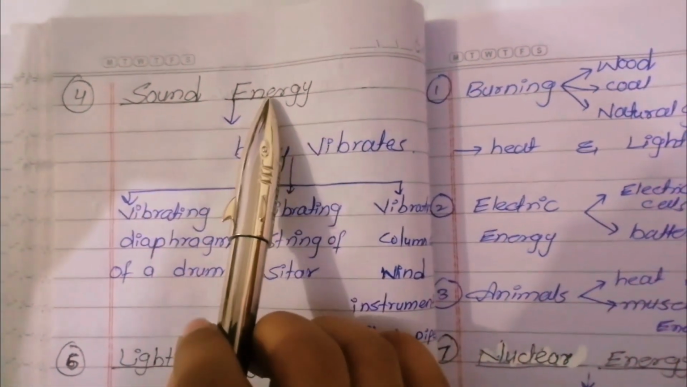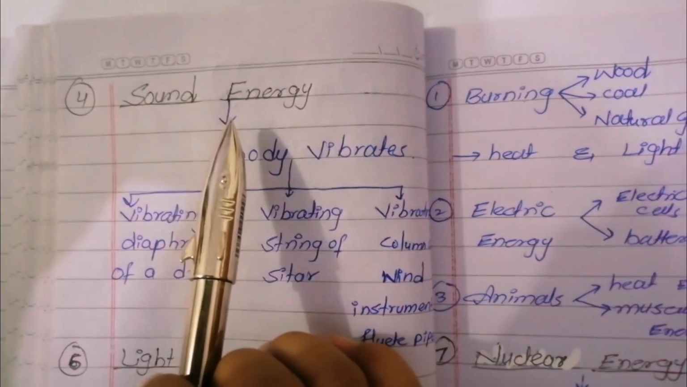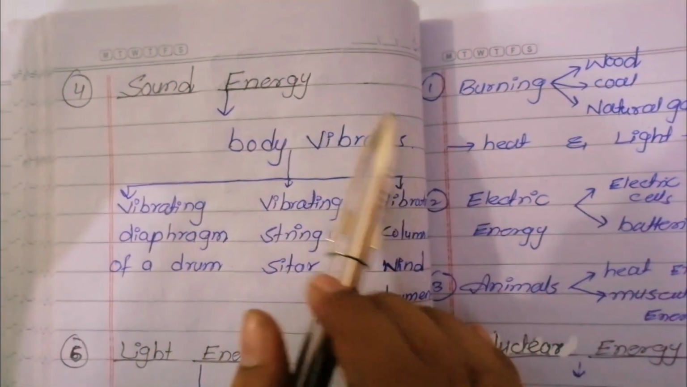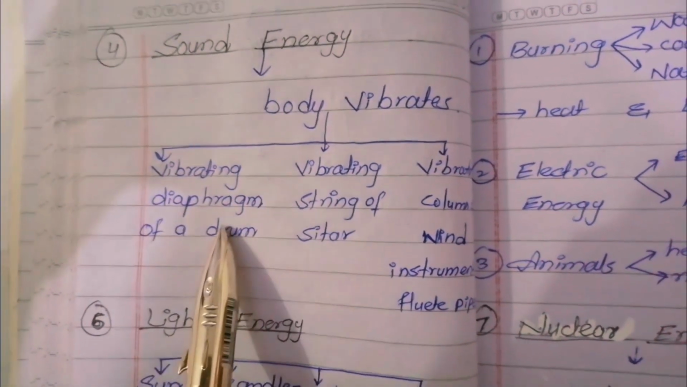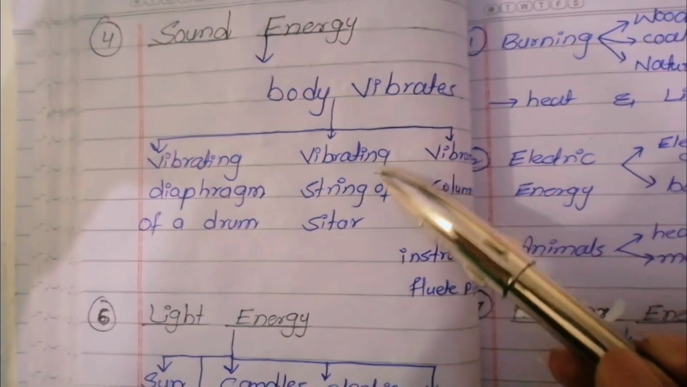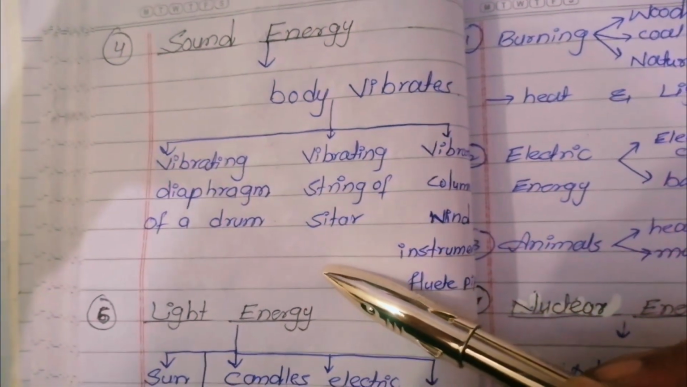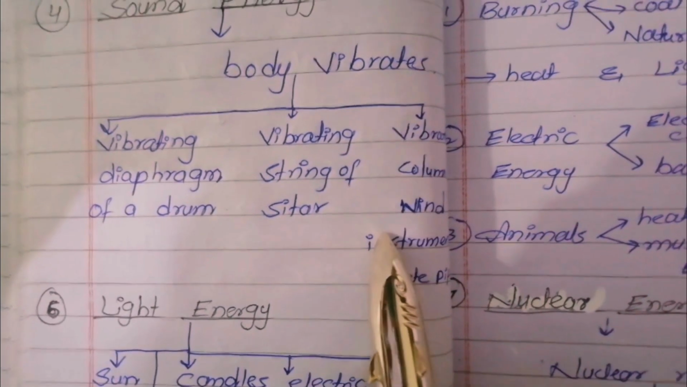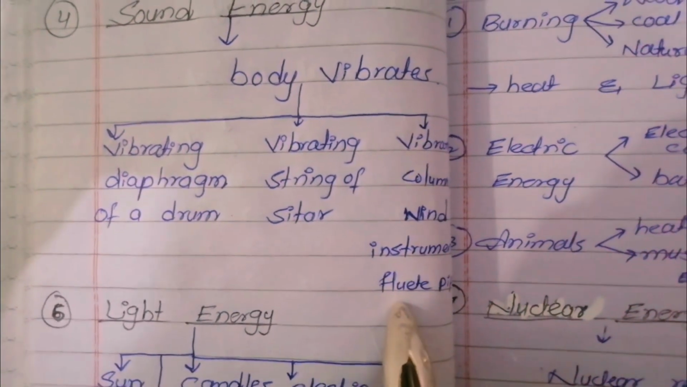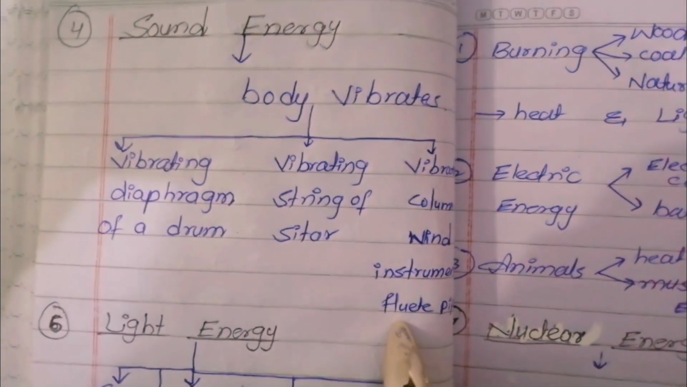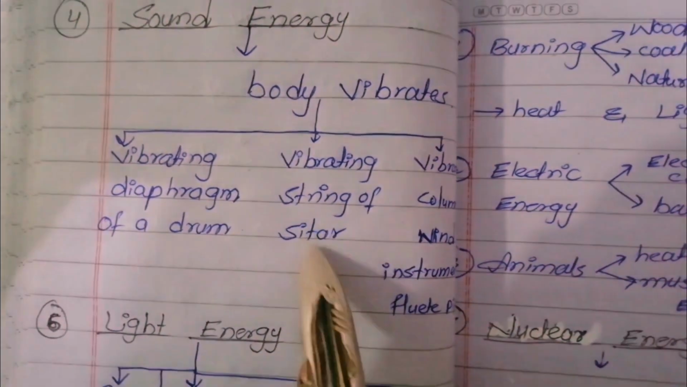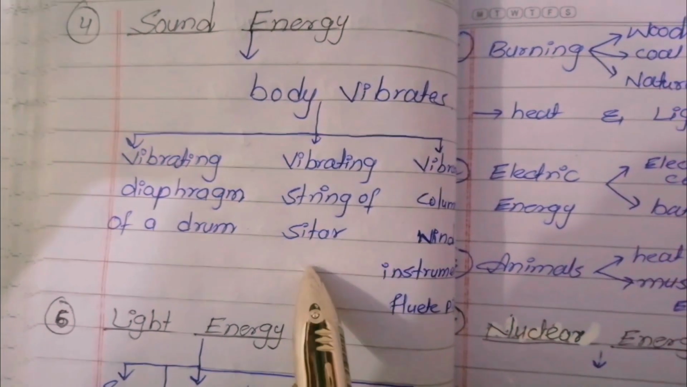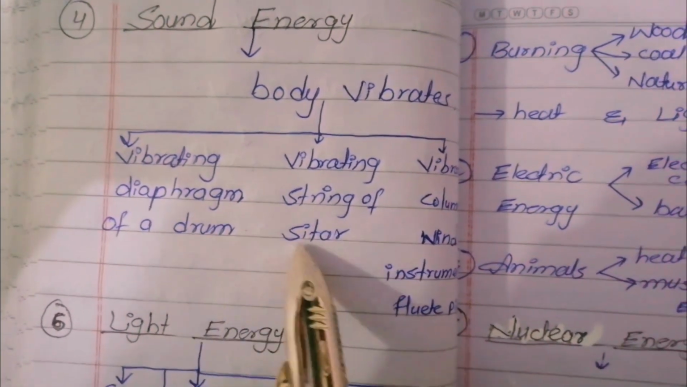Sound energy. Sound energy is produced when a body vibrates. For example, the vibrating diaphragm of a drum, the vibrating string of a sitar, and the vibrating column of air in wind instruments such as a flute pipe. So in all of these bodies, the sound is produced due to vibration: in the drum, in the sitar, in the flute pipe.